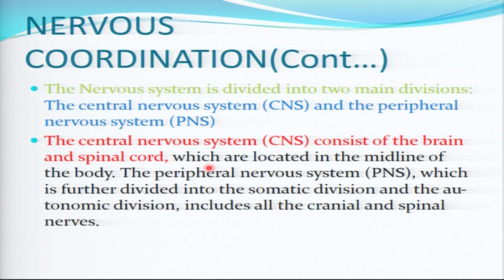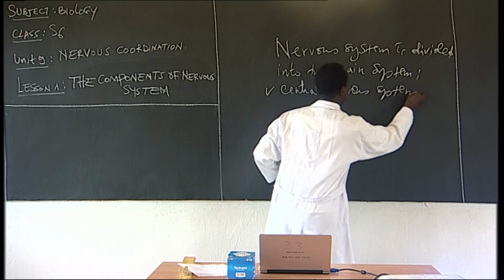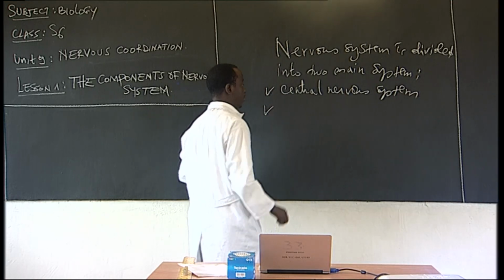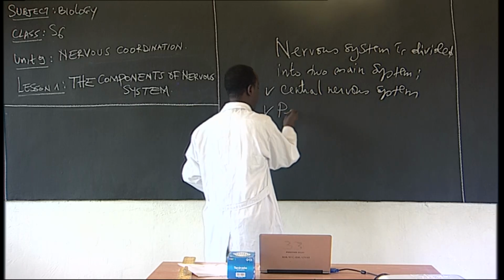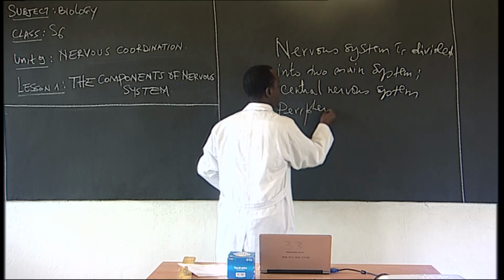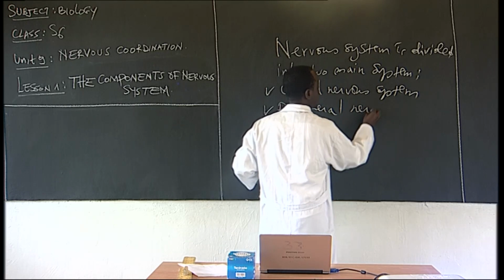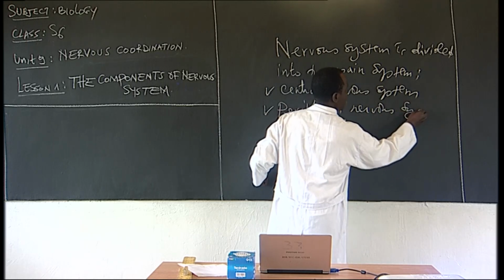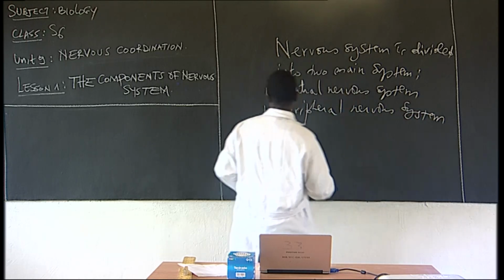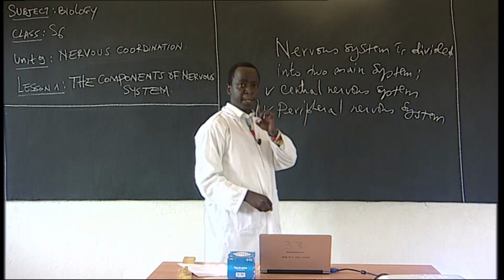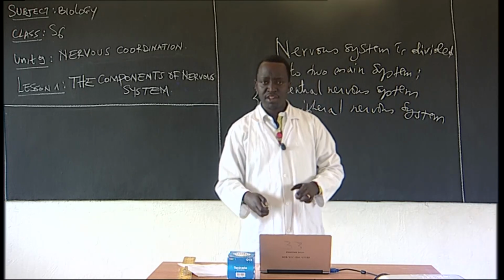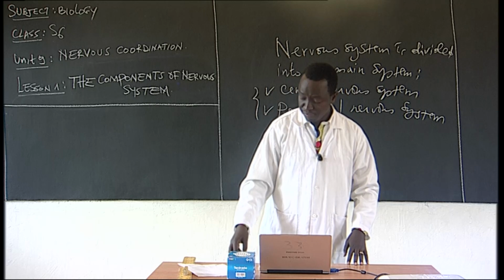Number one is what you call the central nervous system. Number two is what you call the peripheral nervous system. Those are two main components of the nervous system. We have the central nervous system and the peripheral nervous system.